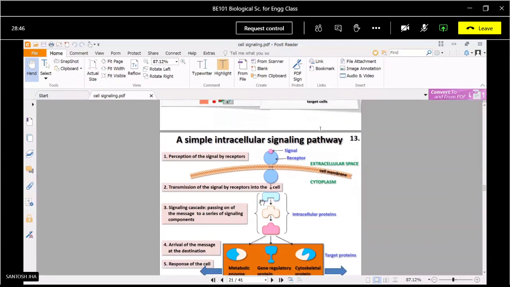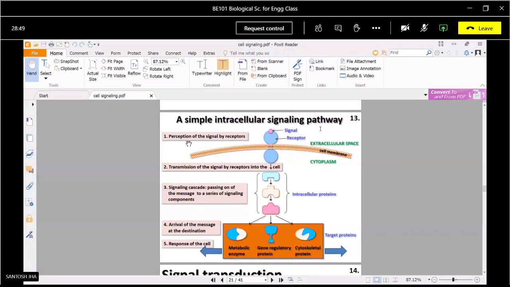Now, in this diagram a simple intracellular signaling pathway is indicated. For any type of signaling, there is a requirement of one signal molecule and one receptor molecule. These receptor molecules are present over the cell membrane. Here you can say this is the cell membrane, and on the surface of the cell membrane the receptors are present. There are a number of receptors present on the cell. Different types of signal molecules have different types of receptors, so our body has a number of specialized receptors for the different types of signal molecules.